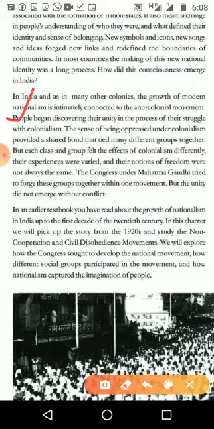Each group of people, each area, each community, wanted to discover their unity. For example, Brahmins can't associate with Shudras or other groups, so they will try to get unity or identity with other Brahmins. Like that, each and every group of people tried to get their own unity. For what purpose? To struggle against colonialism.